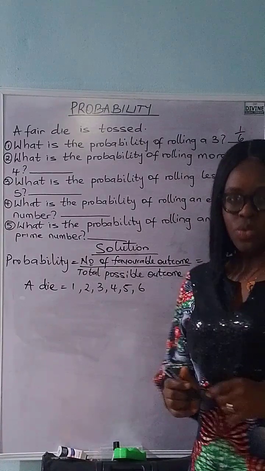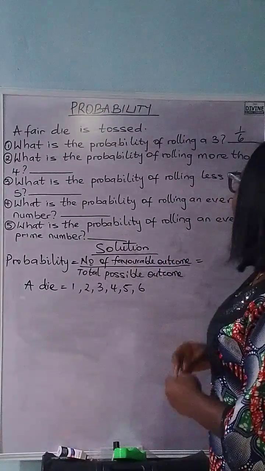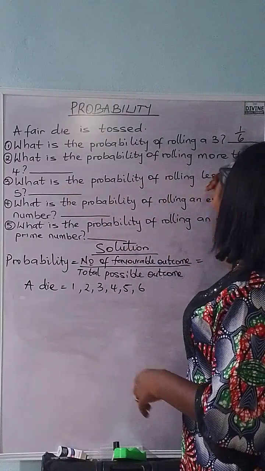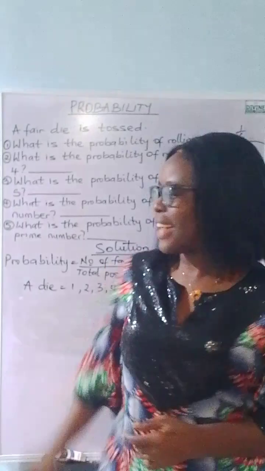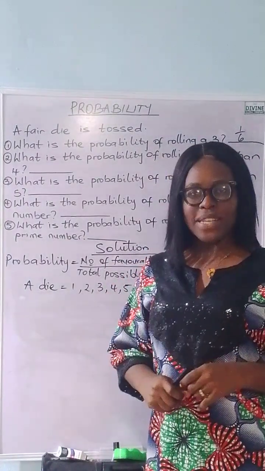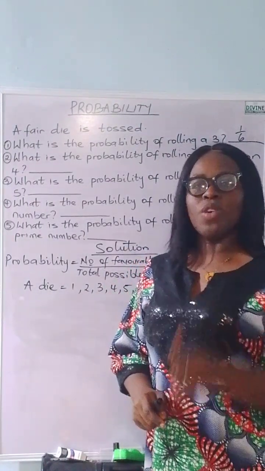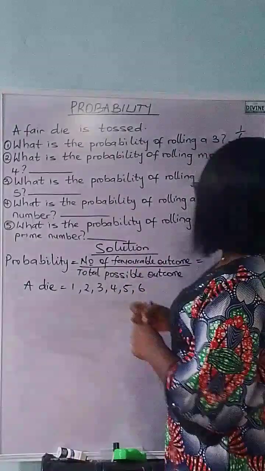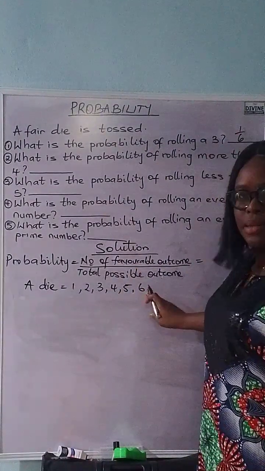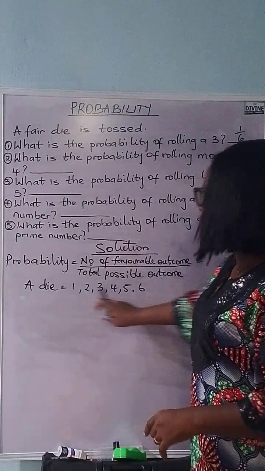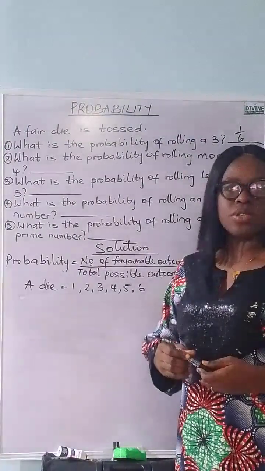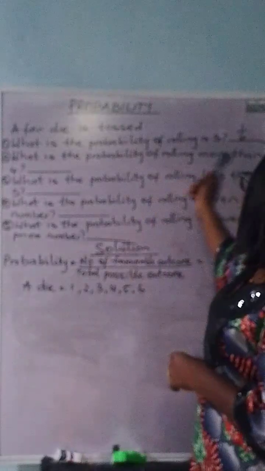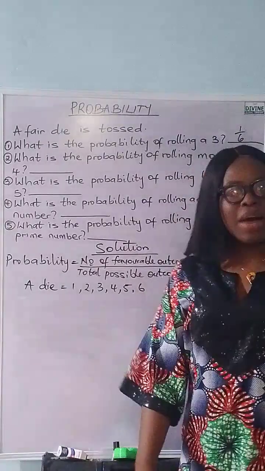Now let's go back to number 2. Number 2 states, what is the probability of rolling more than 4? Now this is the place you have to think and look at the die one more time. What is the probability of rolling more than 4? We know that the denominator remains 6, because the total possible outcome is 6. Now we come to the numerator. The question is, what is the probability of rolling more than 4? How many numbers in this die are more than 4?